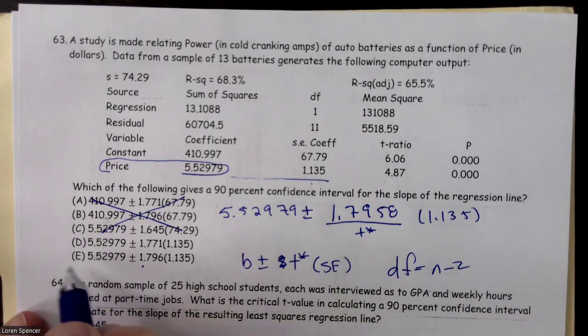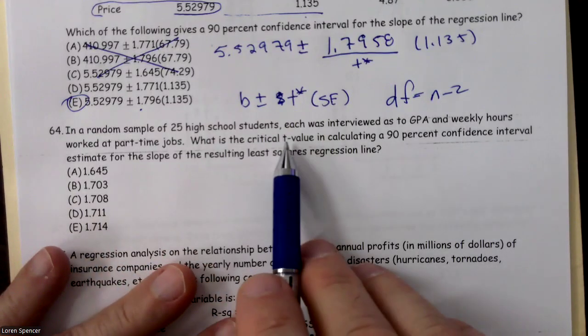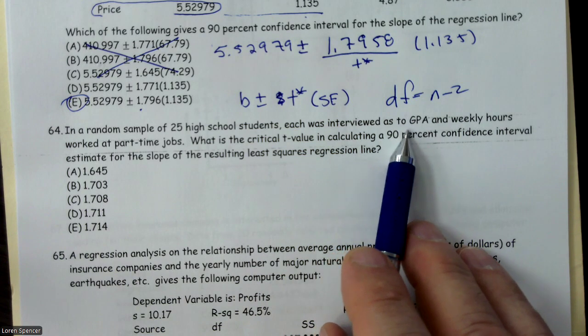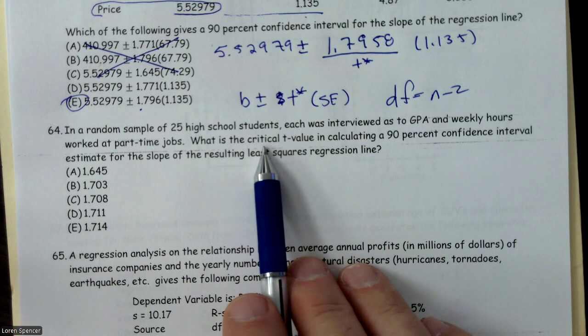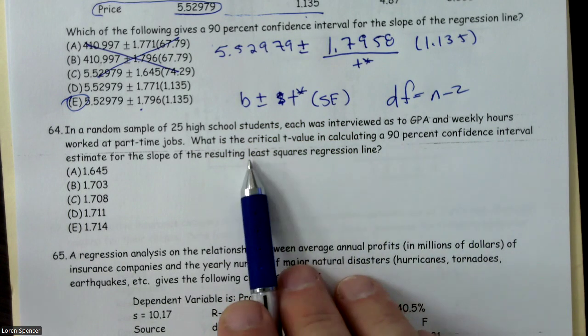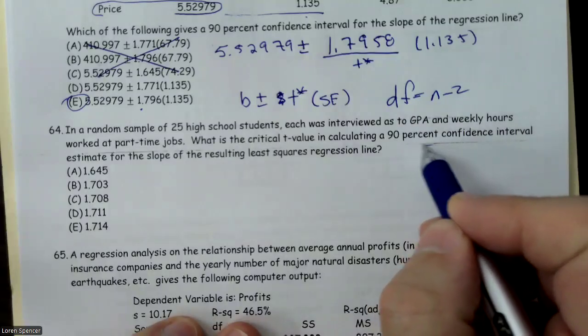And obviously the closest one to that is E. All right, in a random sample of 25 high school students, each was interviewed as to GPA and weekly hours worked at a part-time job. What is the critical T value in calculating a 90% confidence interval for the slope of the least squares regression line? All right. So we want to calculate a confidence interval.